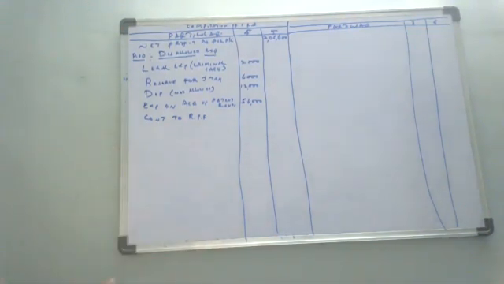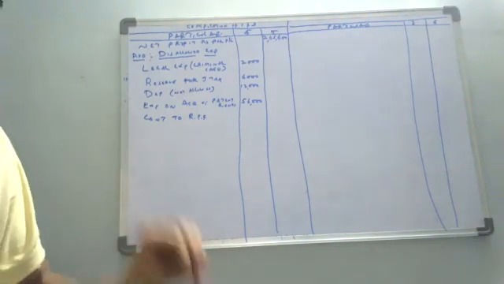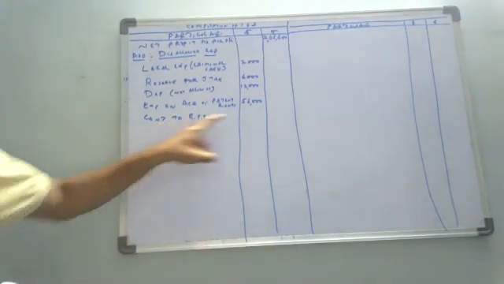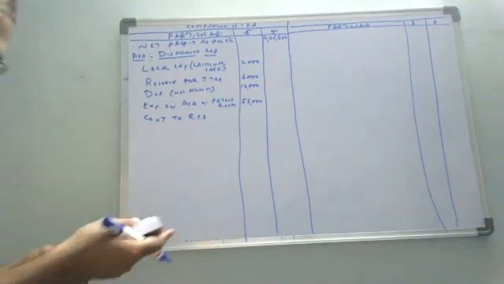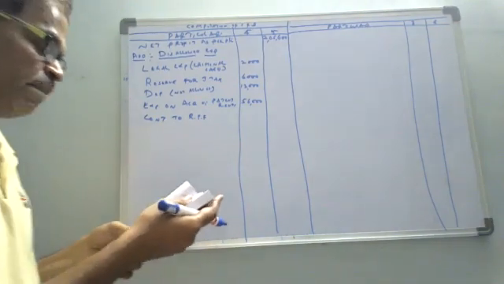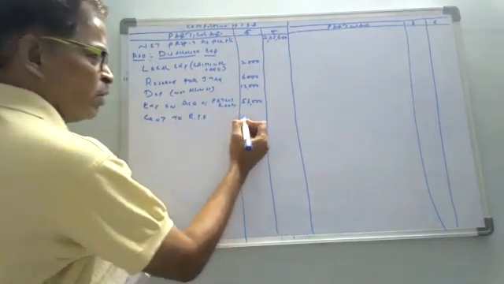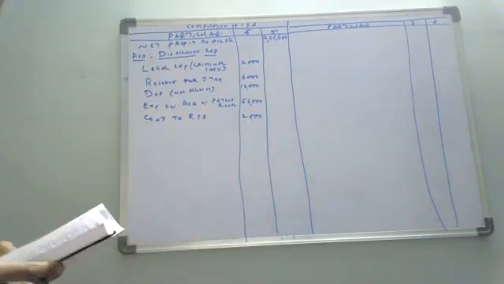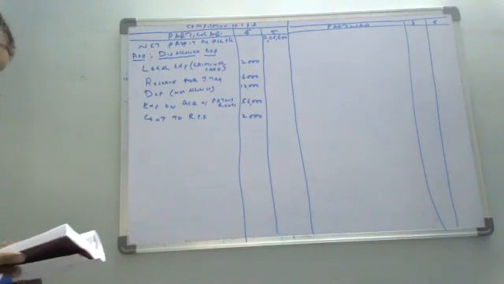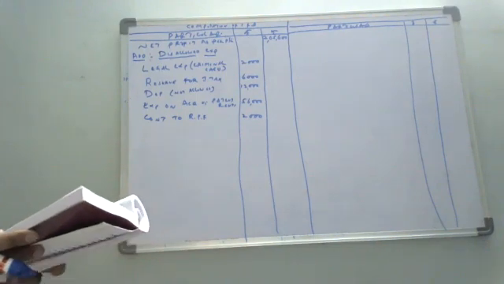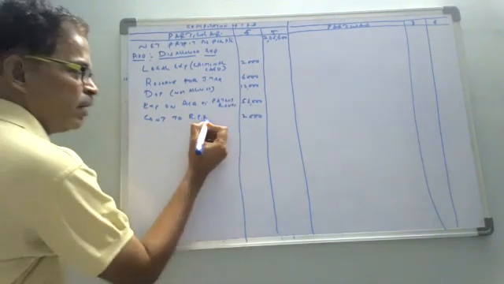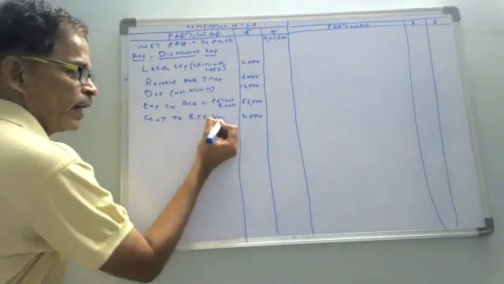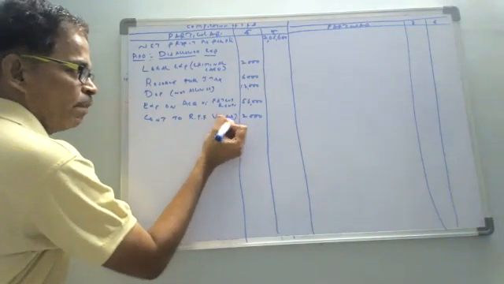If you don't deposit before the due date of filing of the income tax return, that is disallowed. Only to the extent of 2,000 not deposited, not paid to the government. This is the unpaid amount.